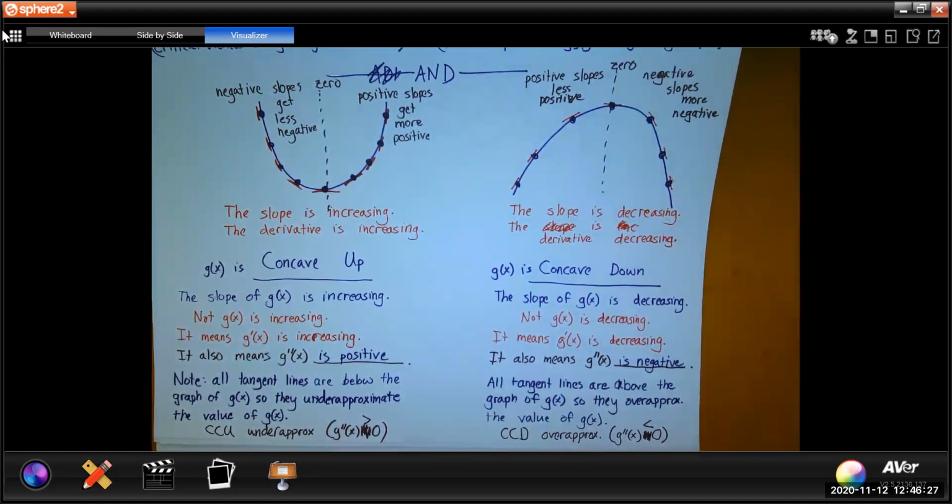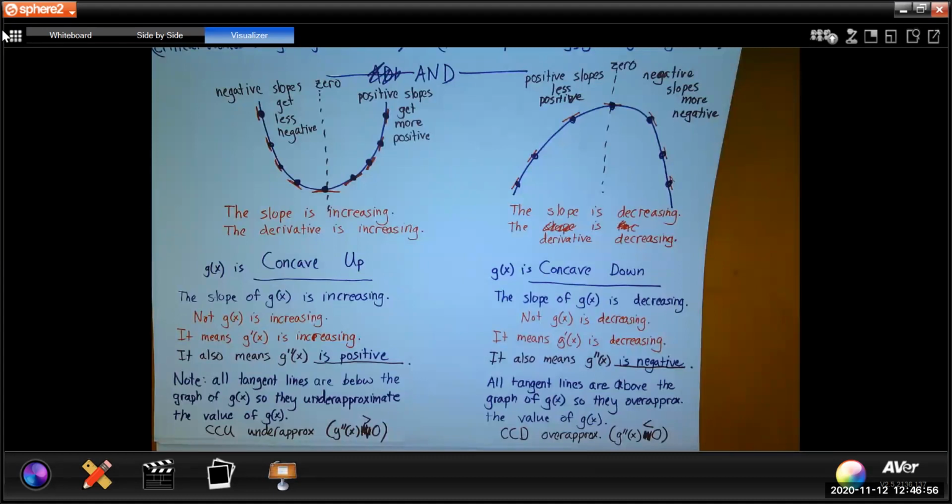This is similar to the idea that we looked at with the extreme value theorem, where we said all of these values are larger than every other value. So the tangent line over approximates the value of g when g is concave down, or when g prime is decreasing, or when g double prime is less than 0, which means g double prime is negative.